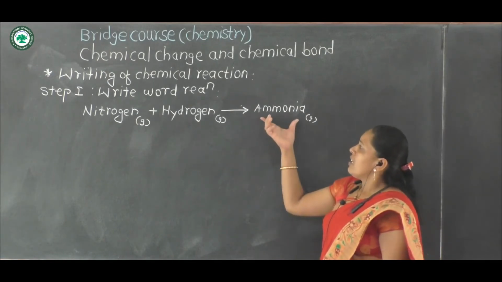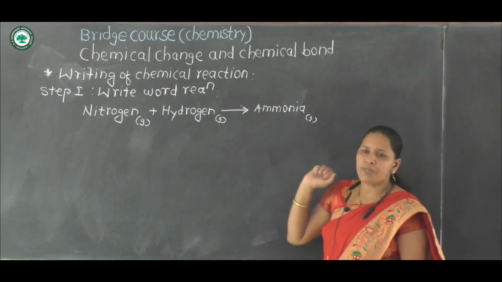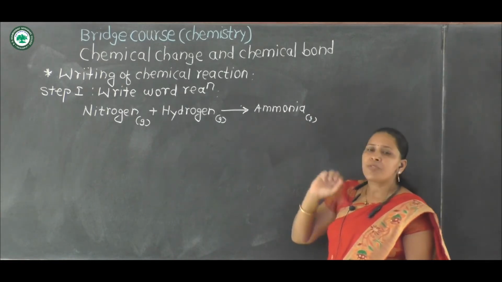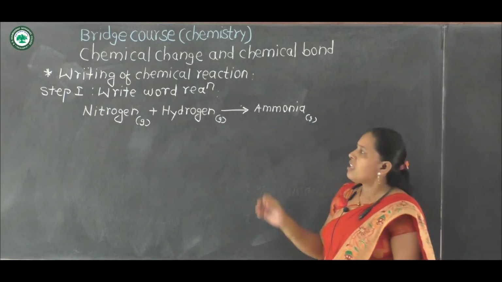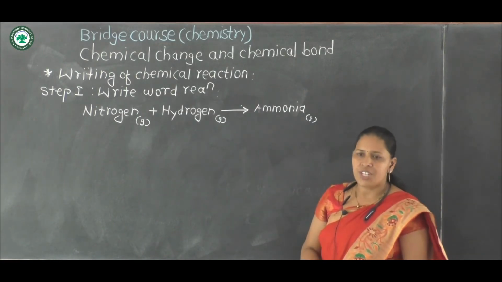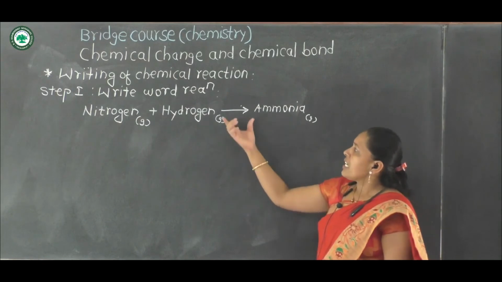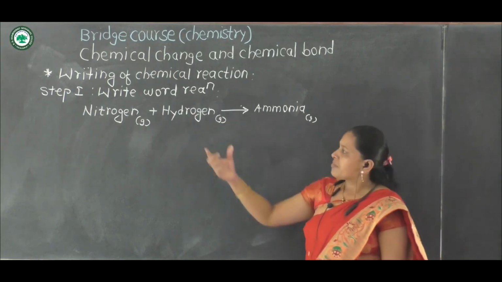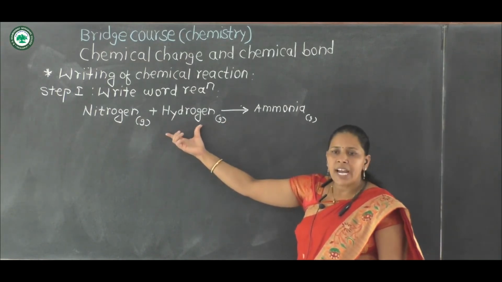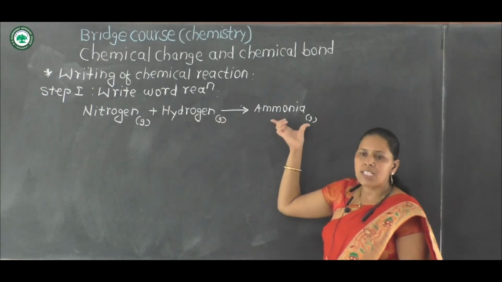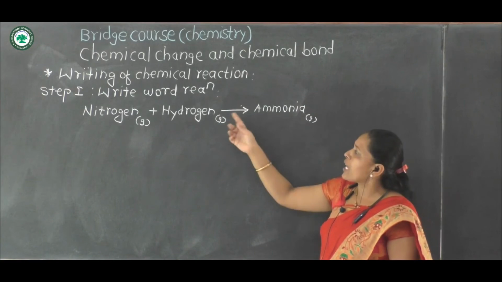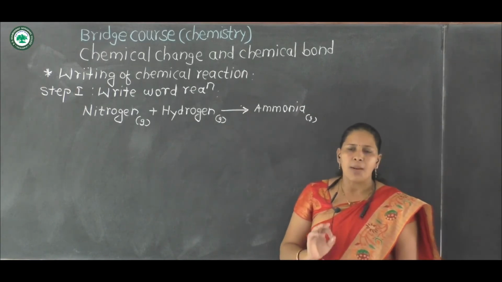Then to form a new substance. The new substance formed in the chemical reaction is written on the right hand side of the equation. Then this arrow indicates that nitrogen and hydrogen react to form the new substance ammonia. Therefore, the arrow is pointing towards ammonia.